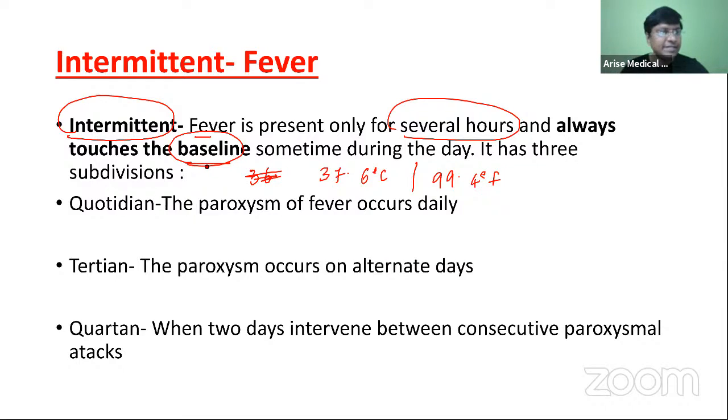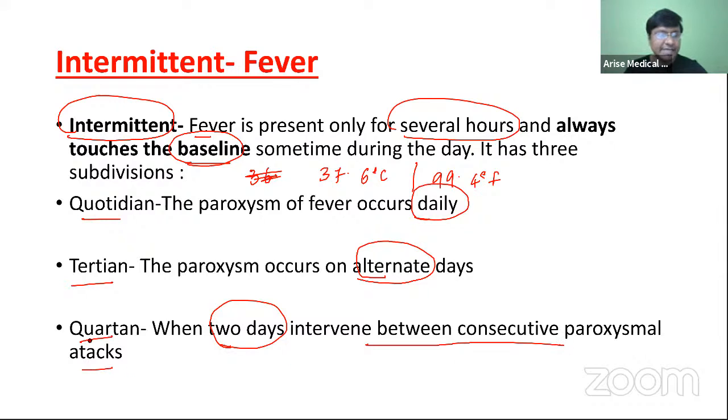So accordingly, we have three types of the intermittent fever. One is quotidian, tertian, and quartan. Quotidian, the paroxysms of the fever occur daily. Every day you have this particular spike of fever. Tertian, the paroxysms occur on alternate day, right? Not every day, alternate day. Quartan, when 2 days intervene between the consecutive paroxysmal attacks, that is called as the quartan fever. So these are the three types of the intermittent fever: quotidian fever, tertian fever, and quartan fever. So this is what is your intermittent fever.